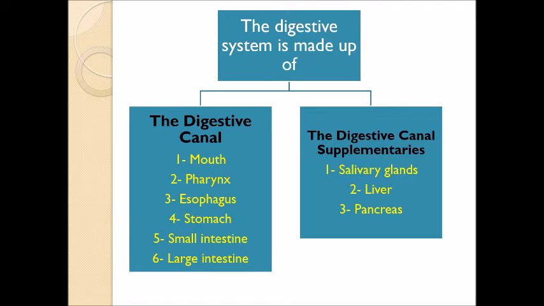Number 1, we have the mouth. 2, pharynx. 3, esophagus. 4, stomach. 5, small intestine. 6, the large intestine. And the digestive canal supplementaries. Number 1, the salivary glands. 2, liver. 3, pancreas. So you have to know each organ in which group.